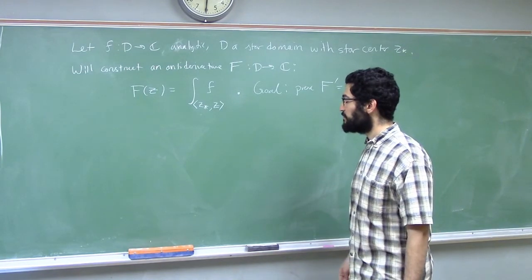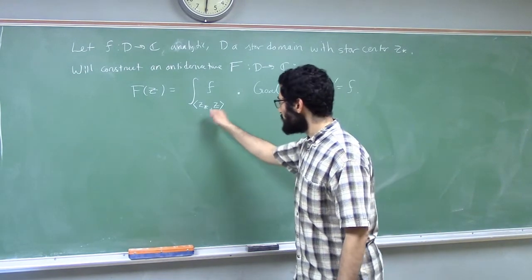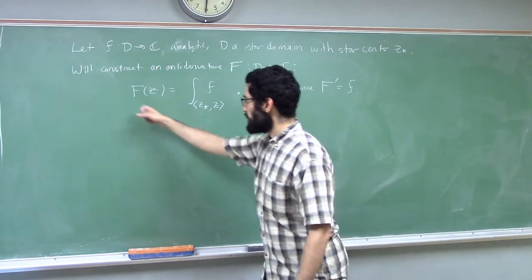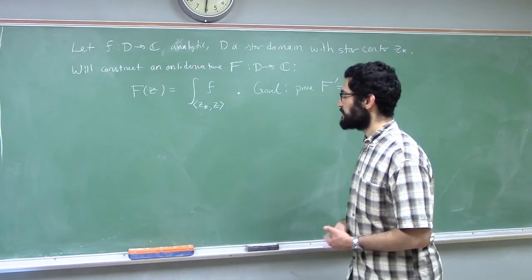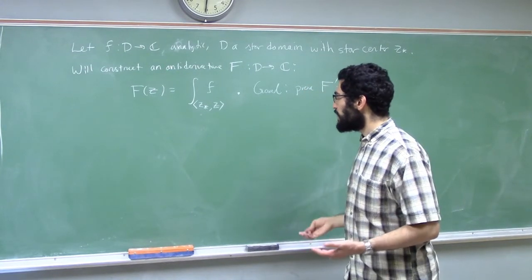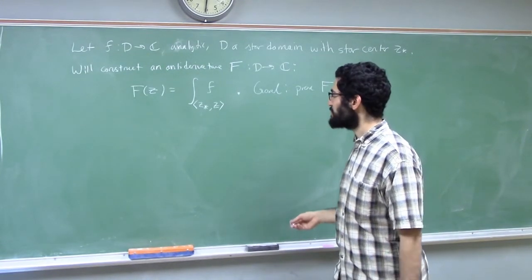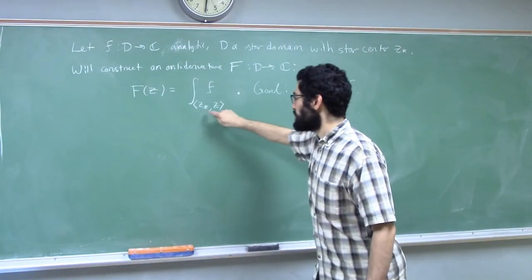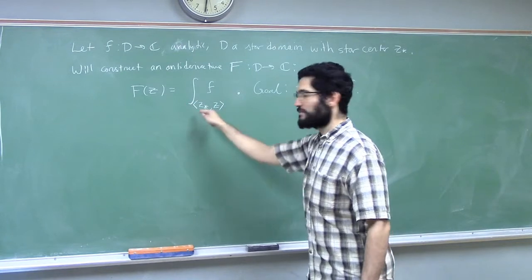We had to be sure that no matter what path you use, you get the same answer, to make sure that this big F is well-defined. Here we don't have that problem, because I'm saying exactly what path you should use to go from z star to z. It's this specific one, the line segment.